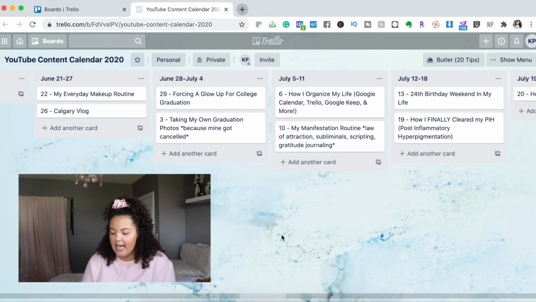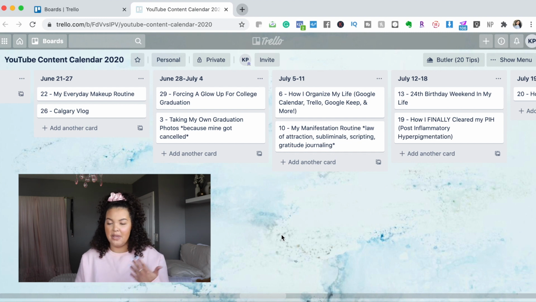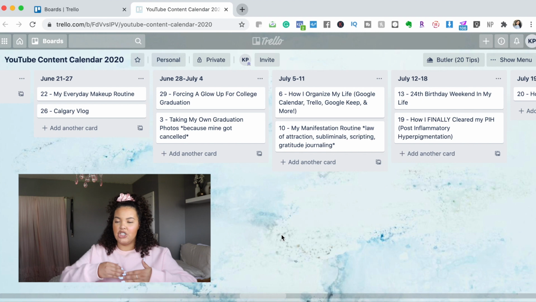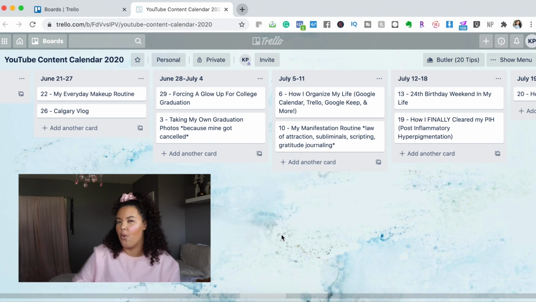So here you can see I broke it out into things like my everyday makeup routine, a Calgary vlog, all of this kind of stuff. It's broken out week by week, so the 21st to the 27th, the 28th to the 4th, and so on. I really like this too because the same way that I label the podcast with the day that it goes out on, I also do that on YouTube. So the 29th, I know it's a Monday, the 3rd, I know it's a Friday, and it helps me get organized and understand when I need to film and edit the content before it comes out.